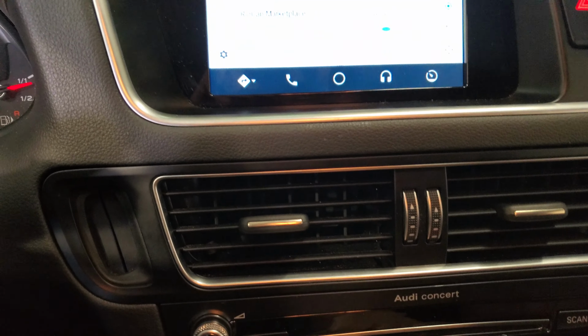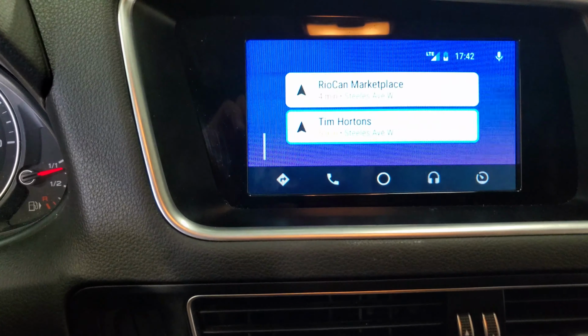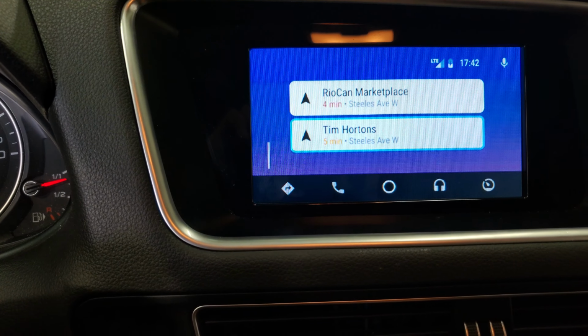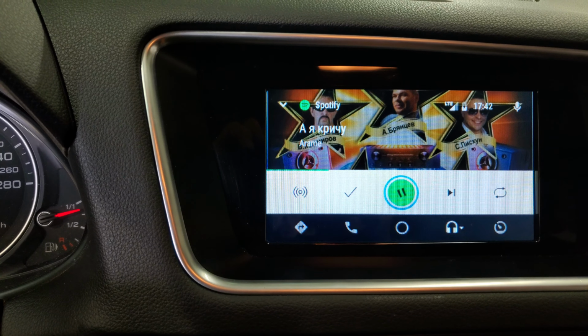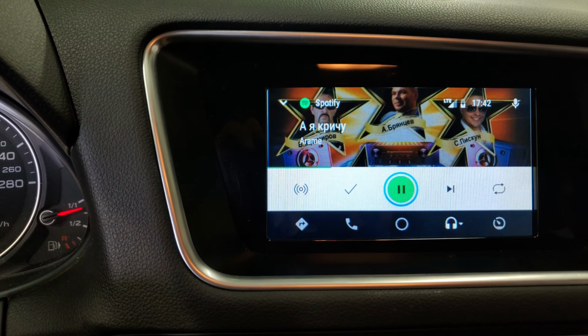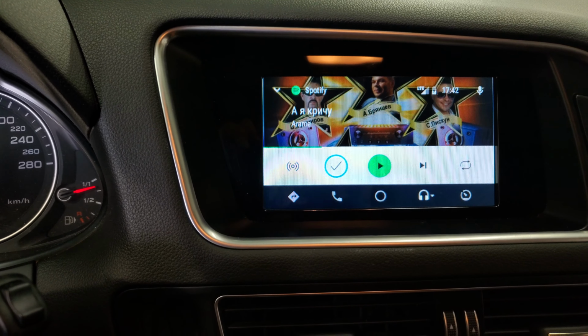All the sound that we have is going to be done through the vehicle speakers. So we're going to go to music. Okay, so everything here is done through the factory speakers.